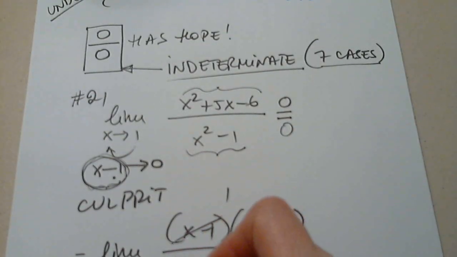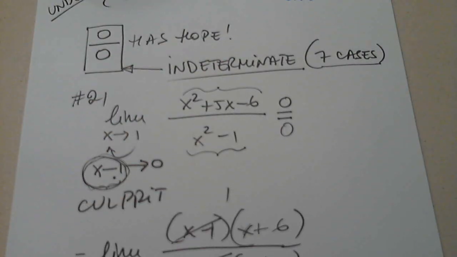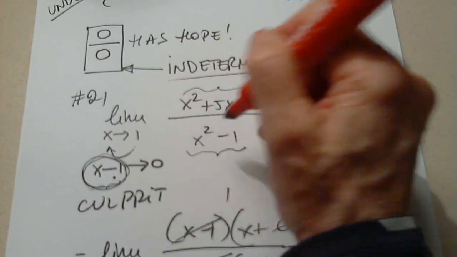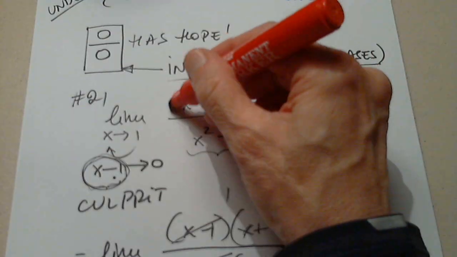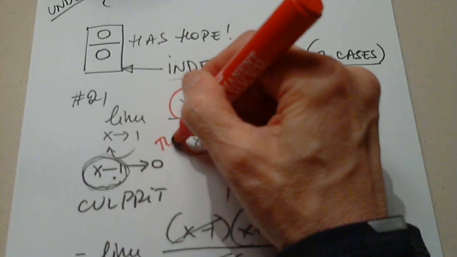Now, remember, I can simplify only factors. Do not attempt this. That would be a terrible mistake. I'm going to write it and erase it. Doing this will be an absolute terrible mistake because this is a term and this is a term.